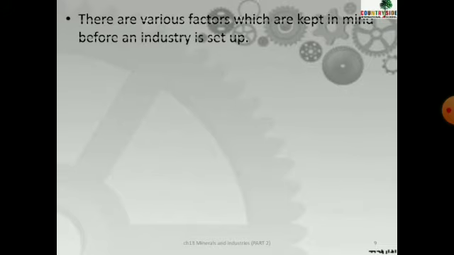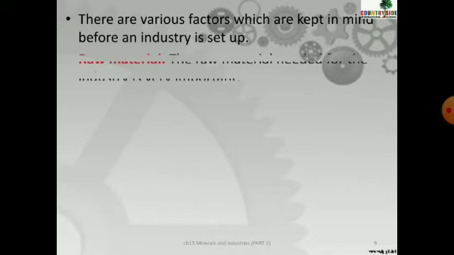Okay, now that place should have some factors, right? We select a place, say I want to put an industry near Mumbai. So, what are the things I have to keep in mind? Let's see the different factors that affect industries. There are various factors which have to be kept in mind. Children, when you grow up and have your own industry, these points will help you think about what you should keep in mind.